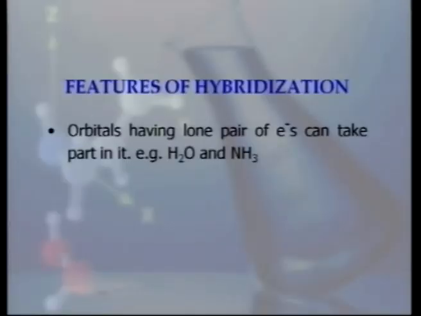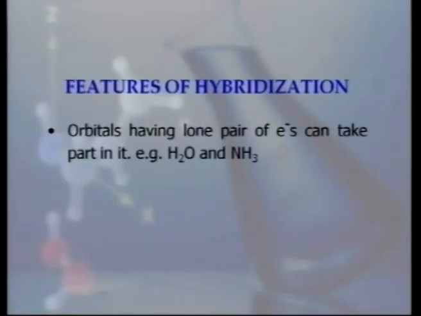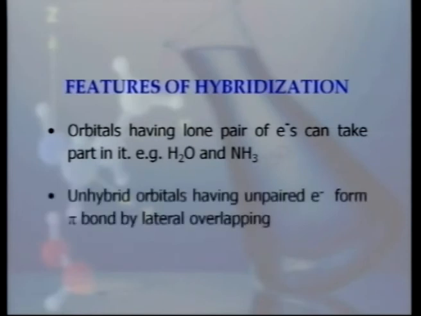Orbitals having a lone pair of electrons can take part in the hybridization process. For example, in case of water molecule, oxygen carries two lone pairs, and in case of ammonia molecule, nitrogen carries one lone pair. Unhybridized orbitals having unpaired electrons form pi bonds by lateral overlapping, as in the case of ethylene, acetylene,